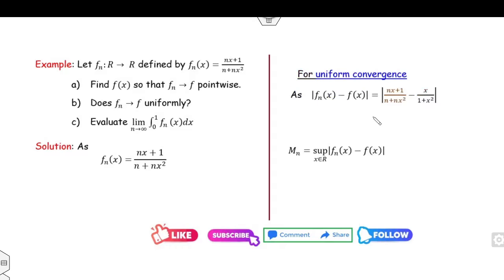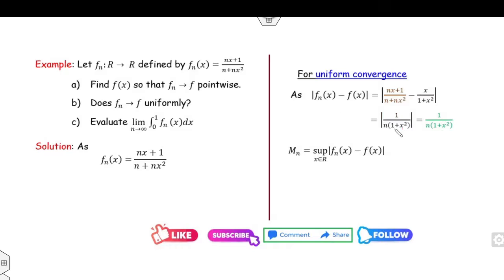Now can you take the LCM? If you take the LCM, what is the LCM of this? Or you can write it separately. I can take n x over this, so that means x over 1 plus x square plus 1 over n plus n x square, minus x over 1 plus x square. So this term will be cancelled out. So the answer is 1 over n into 1 plus x square.